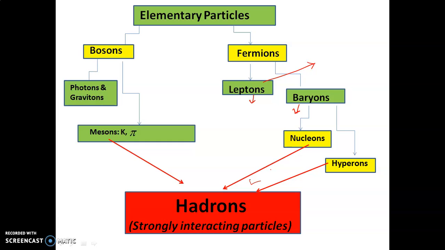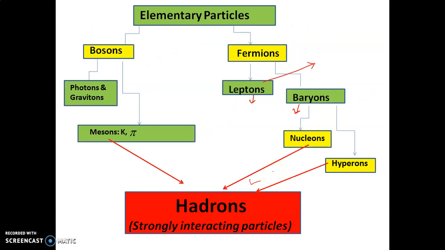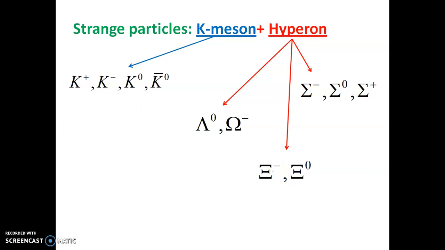So, what are hadrons? They constitute a family containing the nucleons, the hyperons and the mesons. These names might sound very strange to you now, but you will remember them if you go through it once or twice. Now, strange particles: look at the next slide.